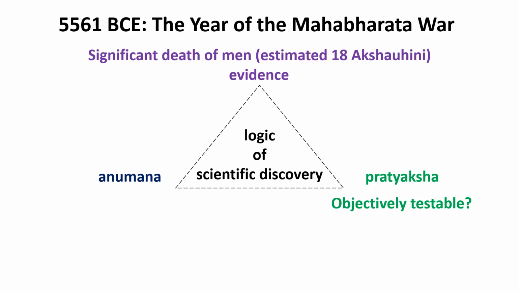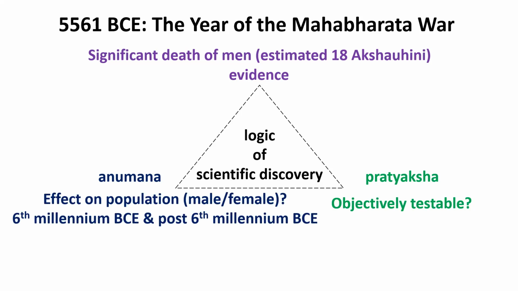Now, we have to ask the question, is there any evidence that is anthropological in nature, for example, anthropological genetics and such, that is objectively testable? And the anuman, or the inference, is to see, was there any effect on the population, and was that discernible, and were we lucky to have that evidence? That's something we have our hands on.